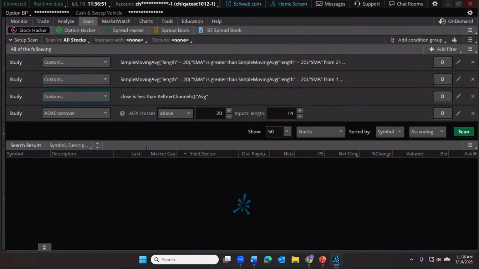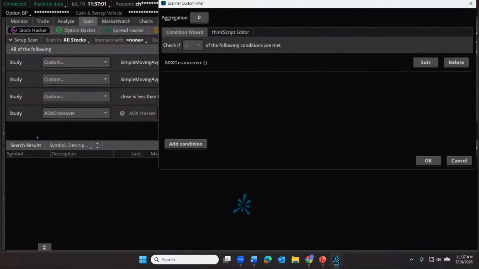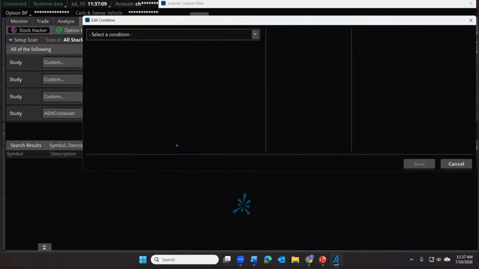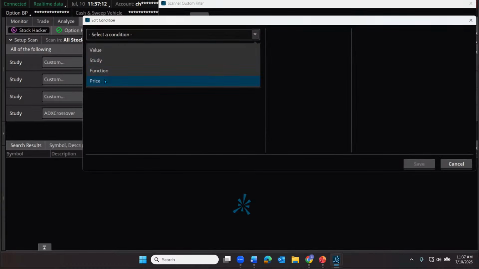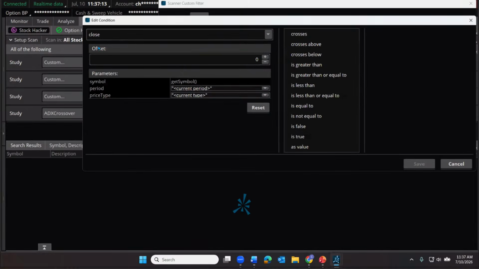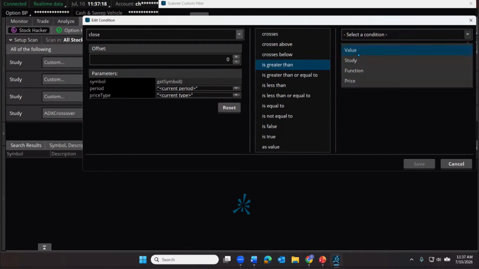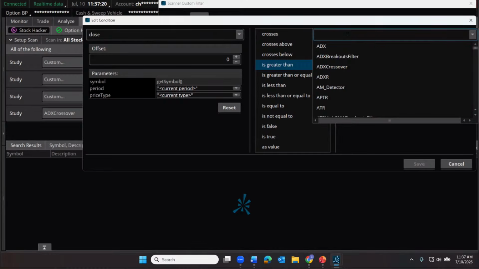There we go. But we don't want it to be all the way falling down below the average and just collapsing. We want it to be below the average, but above that lower band. So same process. Kind of botched up the first one, made it a little bit awkward. This one will be a little bit smoother, a little bit easier to follow. We just need to delete the ADX crossover. So we're looking for the stock price, closing value, to be greater than a study known as the Keltner channel.